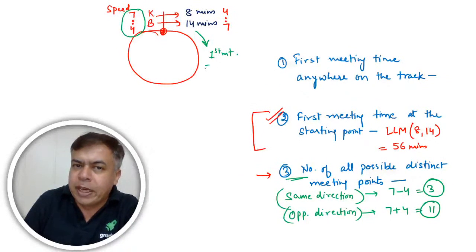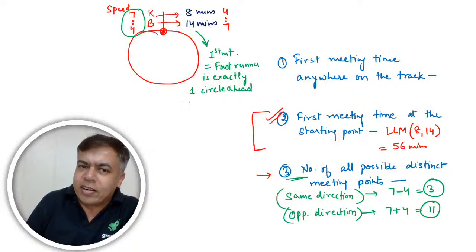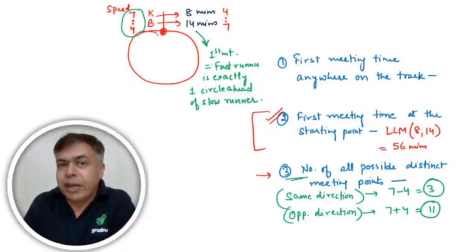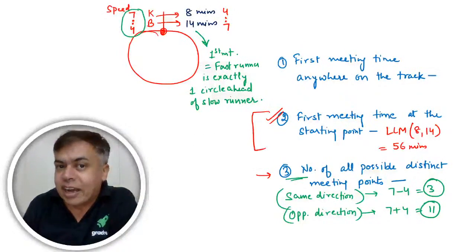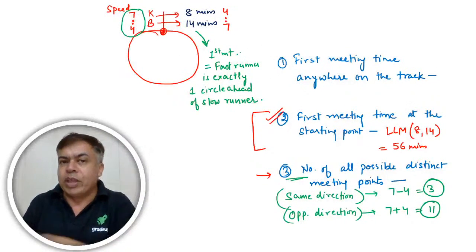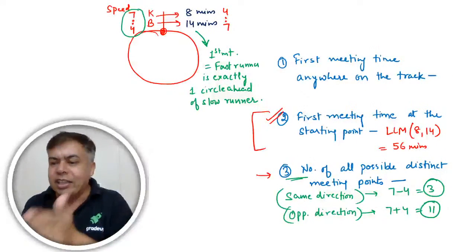The second meeting will be when the fast runner is exactly two circles ahead. So the meeting in the case of same direction is when the gap between them is one circle, two circles, three circles, and so on.